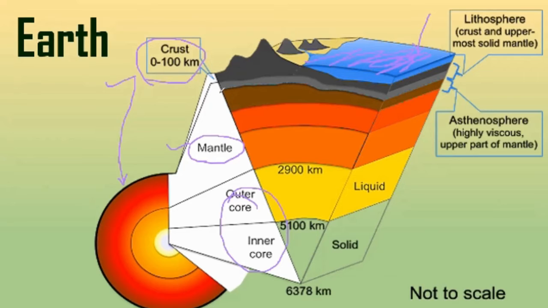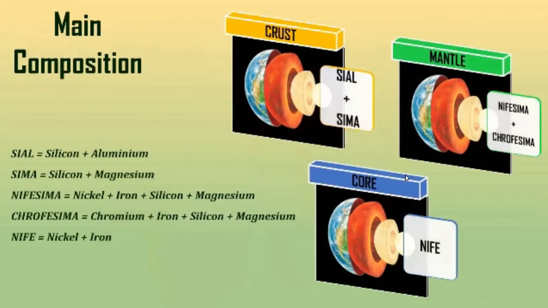Just below the crust, there is the mantle, which extends from around 100 to 2900 kilometers, okay? The mantle is there, and after that there is the core, the innermost and the hottest part of the earth, okay? Now this has been clearly explained using this particular diagram, right?